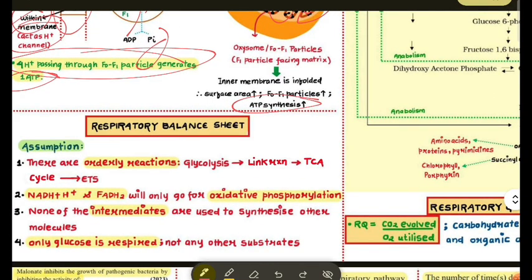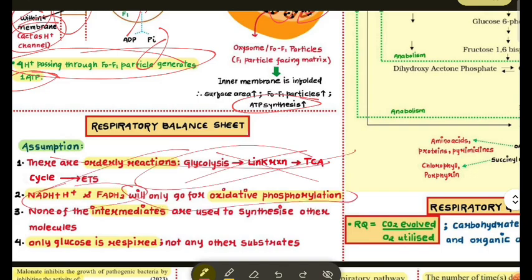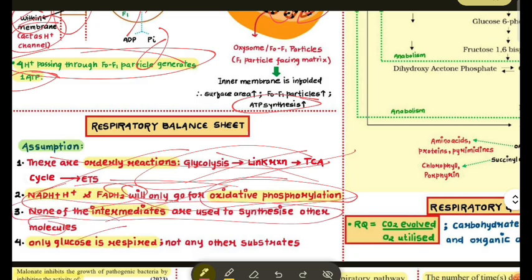All the jobs there are early reactions. This is wrong. Substrate में तो नहीं होंगे. And reaction will go for oxidative phosphorylation. जरूरी नहीं है oxidative phosphorylation में है. None of the intermediates is used to synthesize other molecules. ना. Only glucose is respired, not other substrate. That is not correct. Glucose is easier to study, so we use glucose.